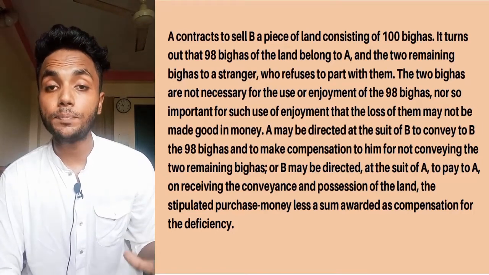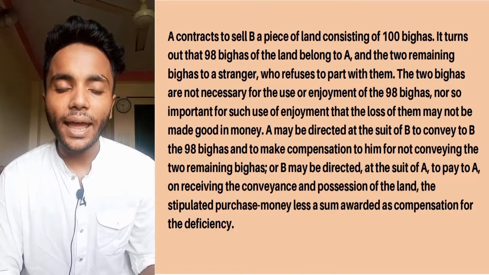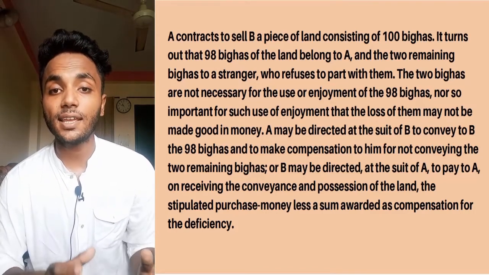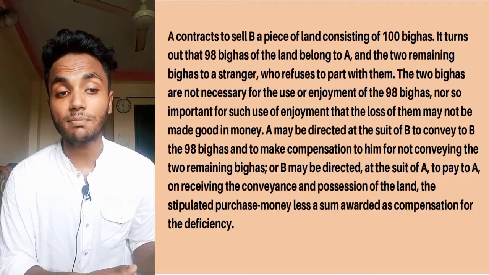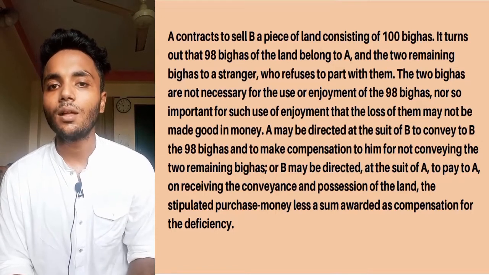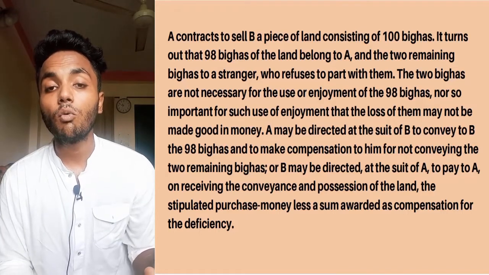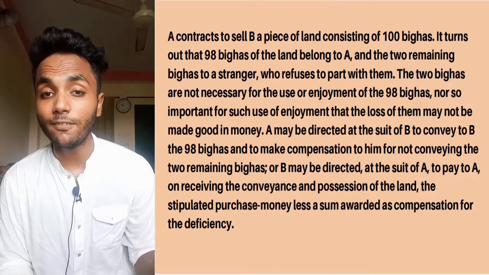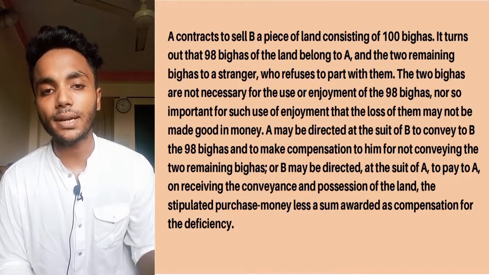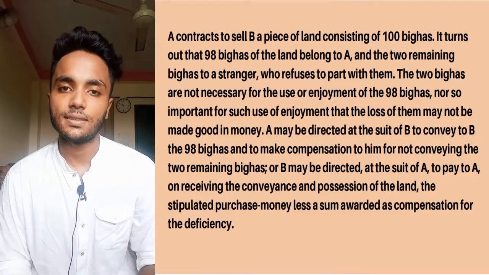Here the other party, A, who cannot perform the whole of the contract, can also file a suit, and he first needs to transfer the 98 bighas of the land, but here he will be entitled to the stipulated purchase money less a sum awarded as compensation for the deficiency. So he will not get the whole amount of money which was contracted to be given for the 100 bighas. He will only get the stipulated purchase money less a sum awarded as compensation for the deficiency.